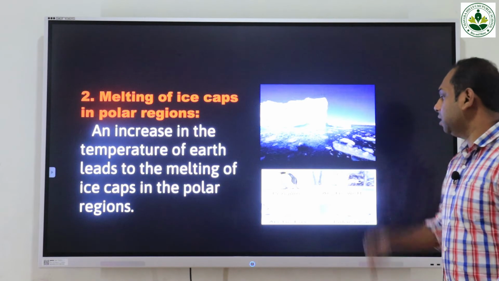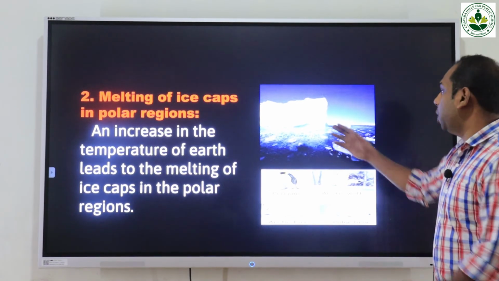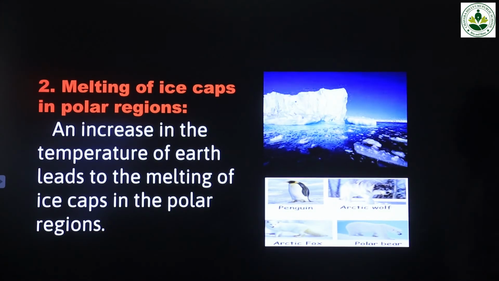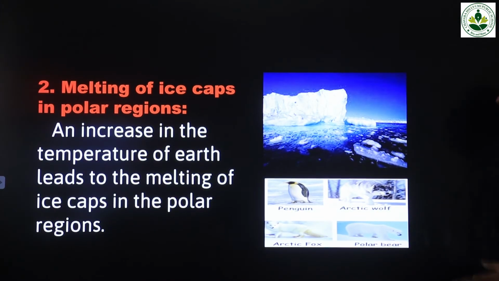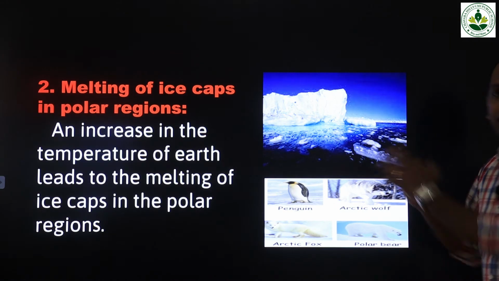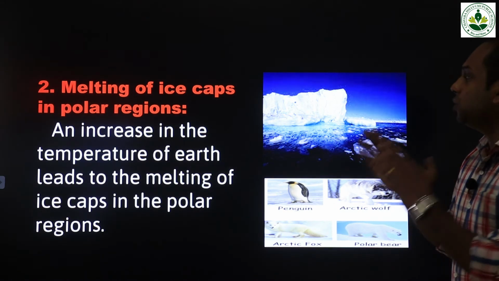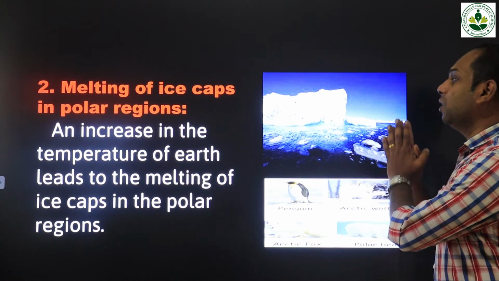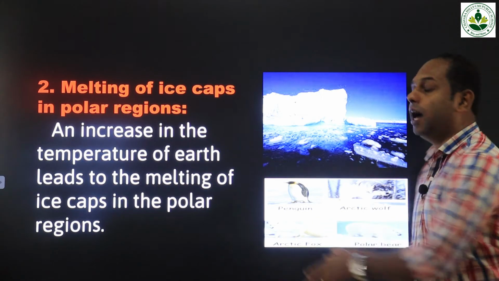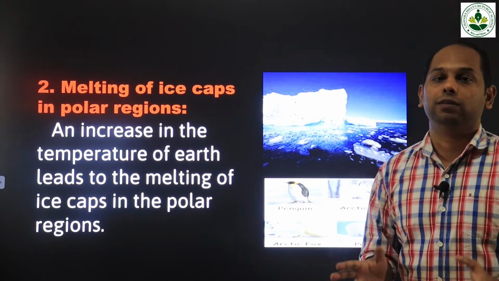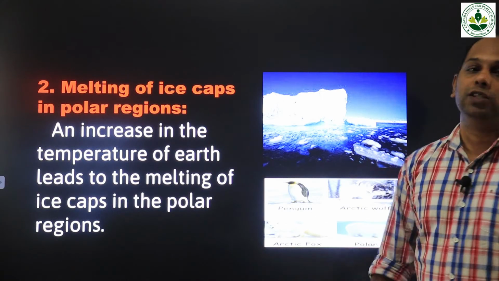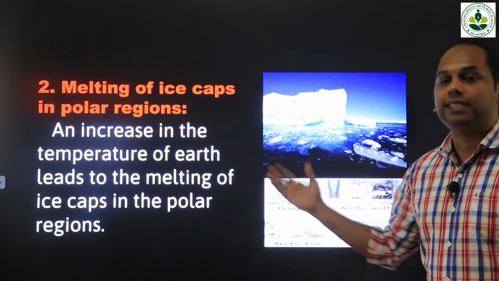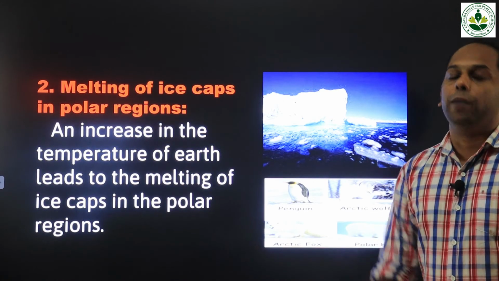As you see in the picture, there are many animals like mountain bear, penguin, Arctic wolf, Arctic fox, and polar bear. All these animals live on these snow mountains. So these animals and the rare species who live on these mountains are losing their natural homes as a result of global warming. So the melting of ice caps in the polar regions is a second consequence of global warming.